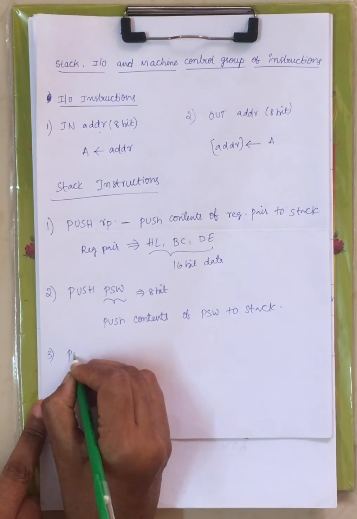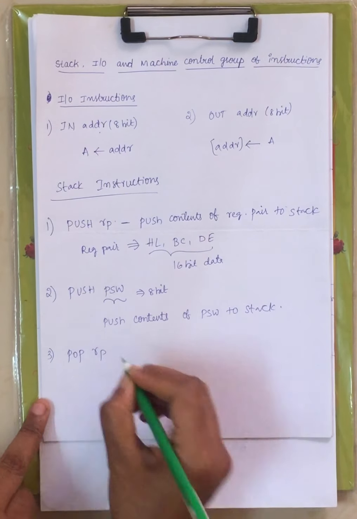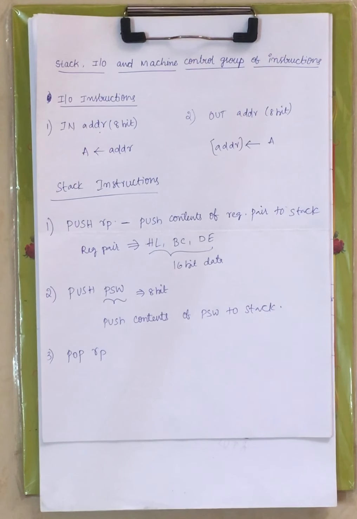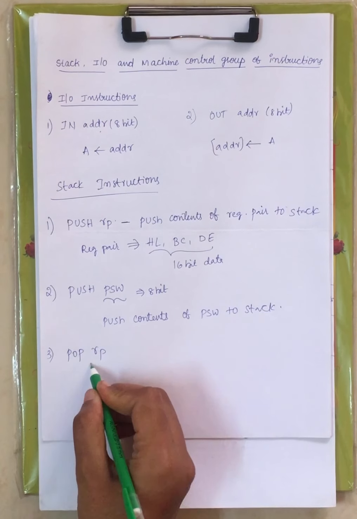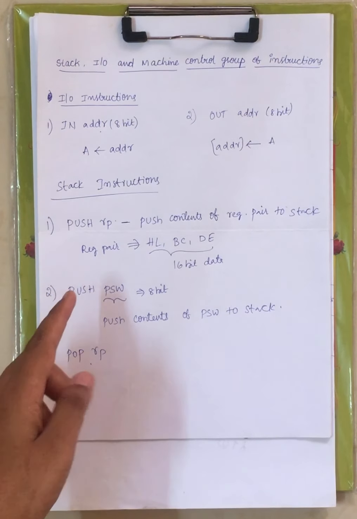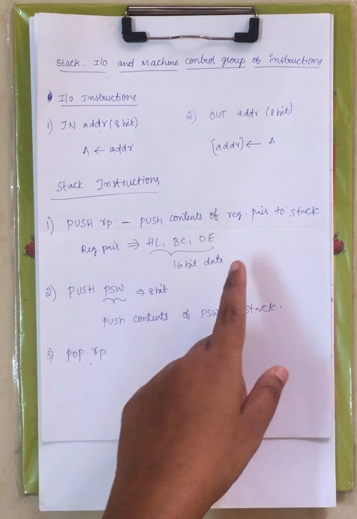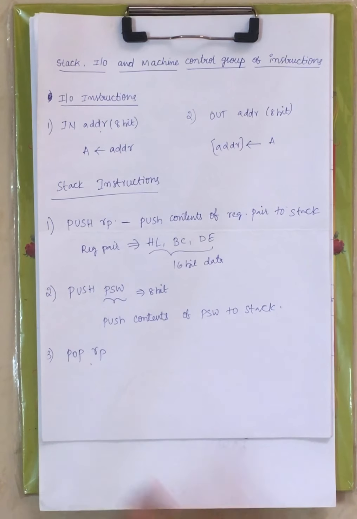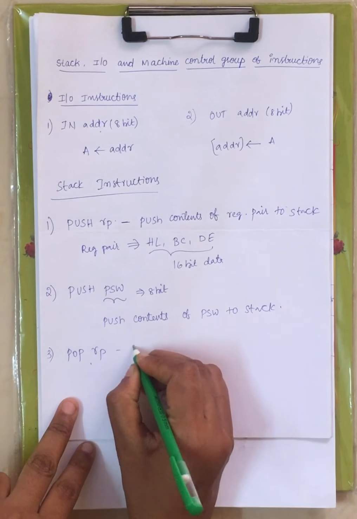Now coming to the third instruction, we have pop RP. Push is used to add data to the stack, and pop is used to remove data from the stack, right? Next we have pop RP, just the reverse operation. Push RP will add the contents of the register pair to the stack. Now pop RP, that means it will pop. Pop means remove.